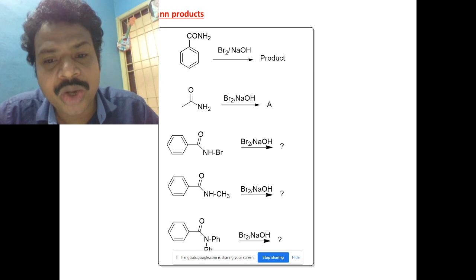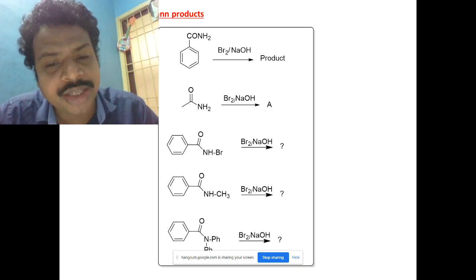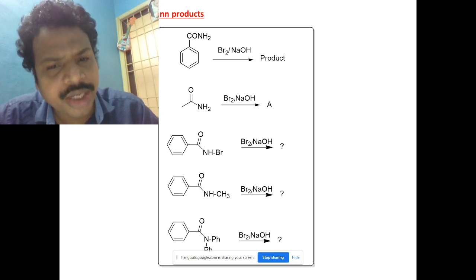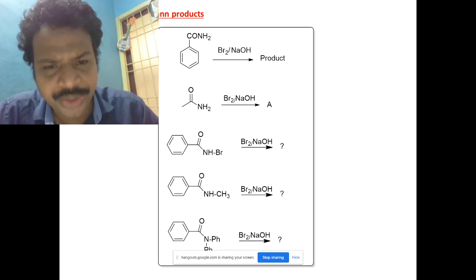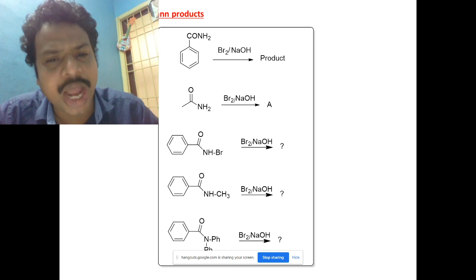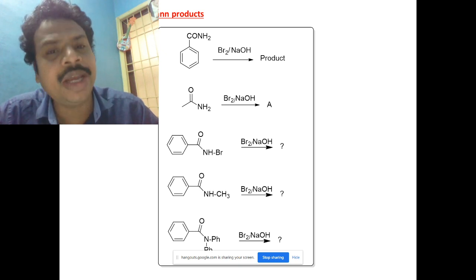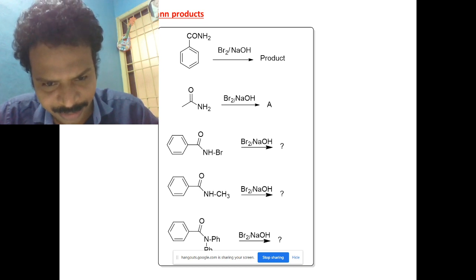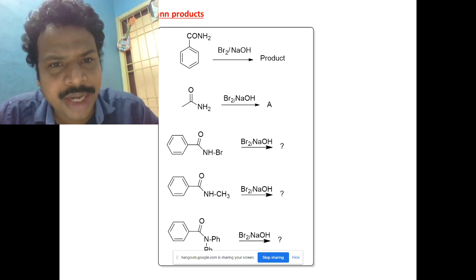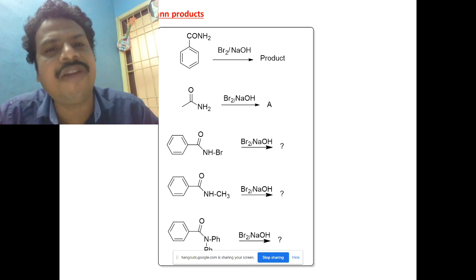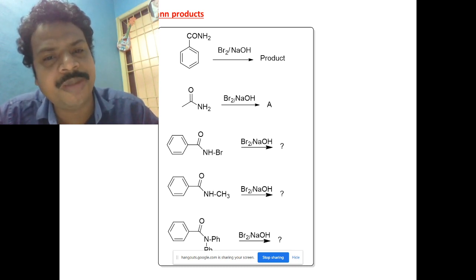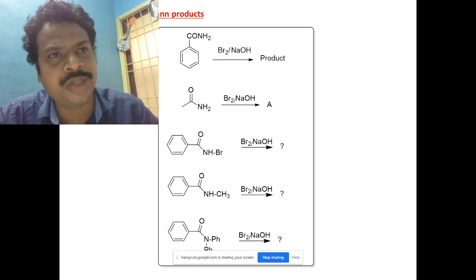3 will not undergo, Ravi. Why would 3 undergo? Nitrogen is substituted. Yes, sir, 3 will not undergo. Nitrogen should have two hydrogens. That means primary amides will undergo Hoffman rearrangement. Please listen. Primary amides will undergo Hoffman rearrangement. Secondary and tertiary amides will not undergo because there is no proton available to be abstracted by base.